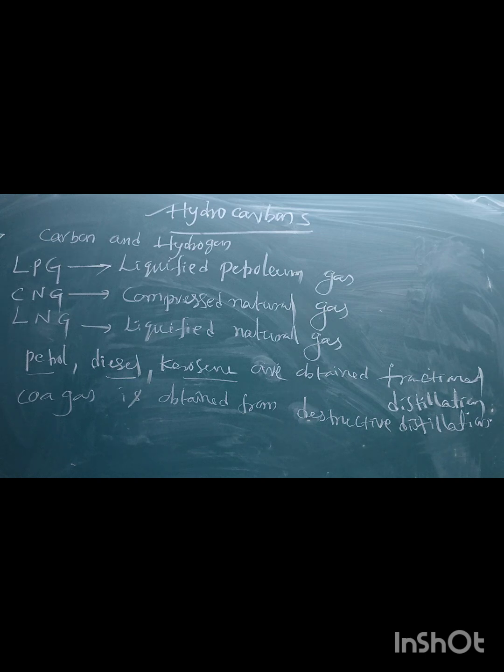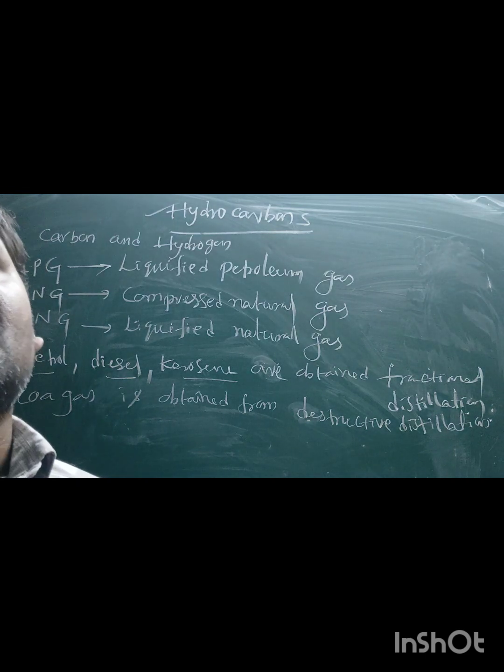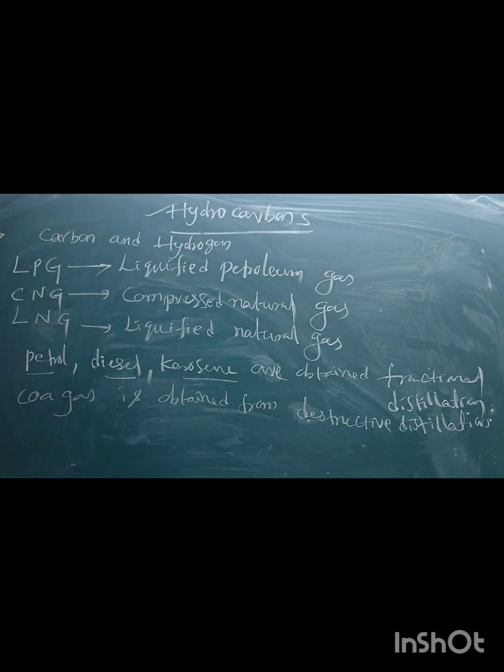LPG is used as a domestic fuel with least pollution. Kerosene is also used as a domestic fuel, but it causes some pollution. Automobiles need fuels like petrol and diesel, as well as CNG. Hydrocarbons are majorly useful for the manufacture of polymers like polythene covers, polypropylene and polystyrene. Higher hydrocarbons are used as solvent for paints.